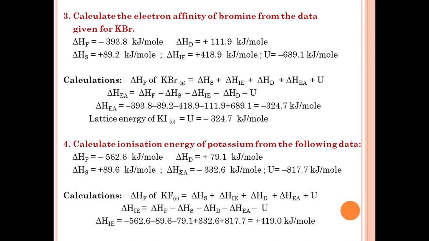So substitute these values in the Born-Haber cycle formula or equation. Finally we get the enthalpy of ionization is equal to 419 kilojoule per mole.